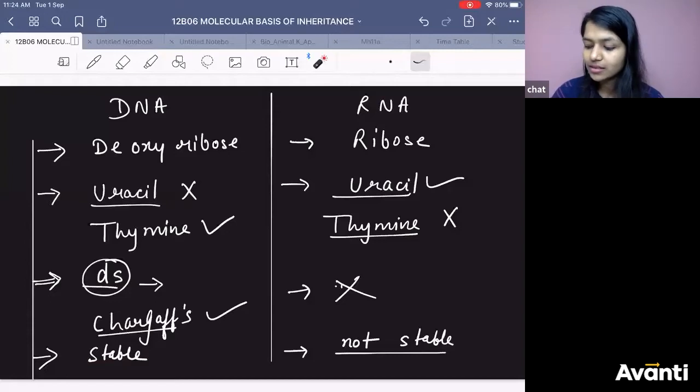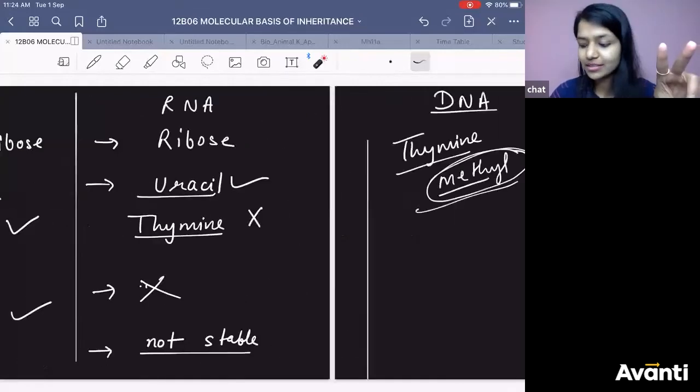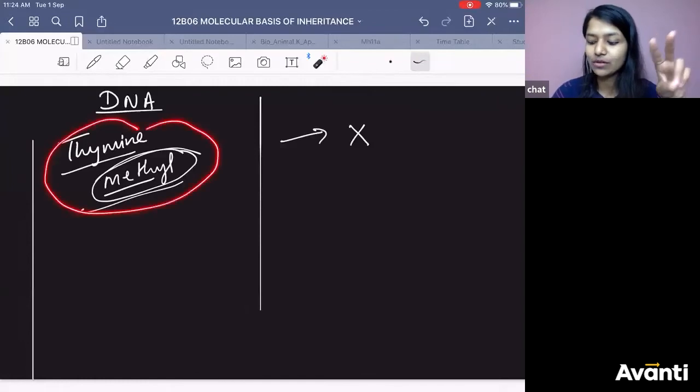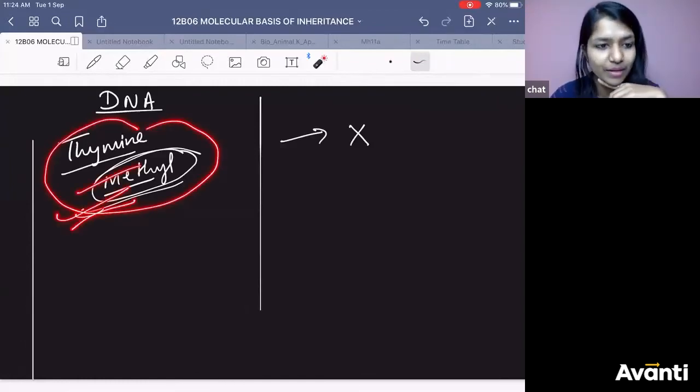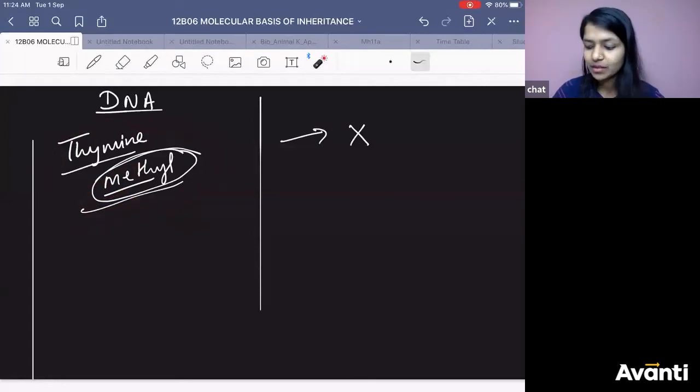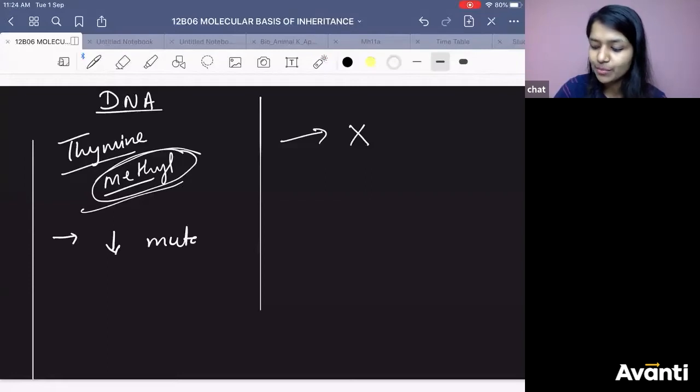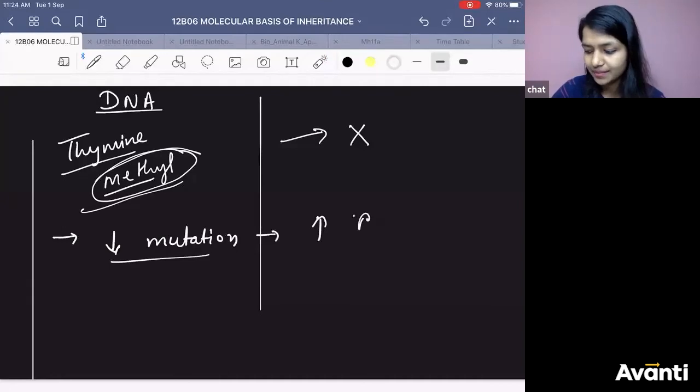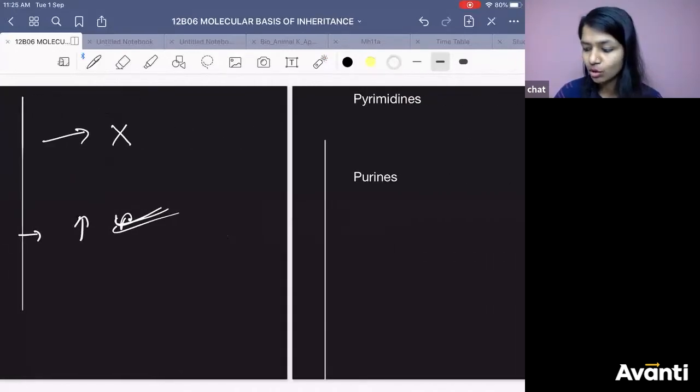Second thing, the double strand makes the difference. Third thing is sugar. These three differences you need to remember: sugar, then double-stranded structure, and then presence of thymine, the presence of methyl in the thymine. So obviously DNA will get less mutated. Because of this, there will be less mutation in DNA and more mutation in RNA. Okay? Chalo, moving forward.